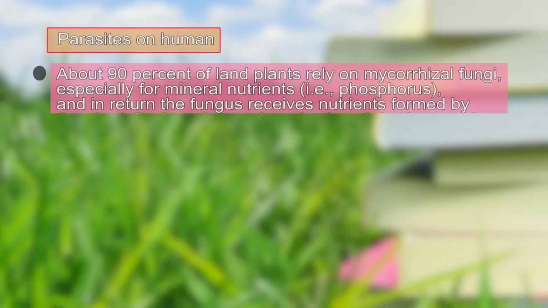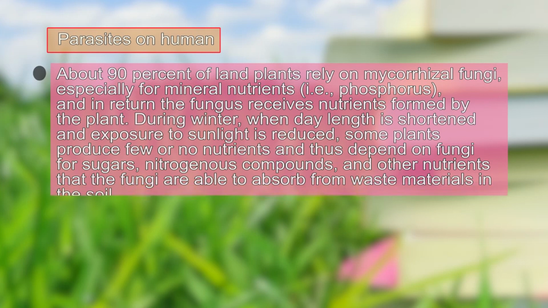Mycorrhiza is another type of nutritional mode we find in the case of fungi, which takes into account the association with other biological entities. Now, mycorrhiza is a non-disease producing association because here it is an association with the plants or the animals or the insects, but it does not cause any damage to the other biological entity. 90% of the land plants rely on mycorrhizal fungus, especially for mineral nutrition like phosphorus, and in return the fungus receives the nutrients from the plant.